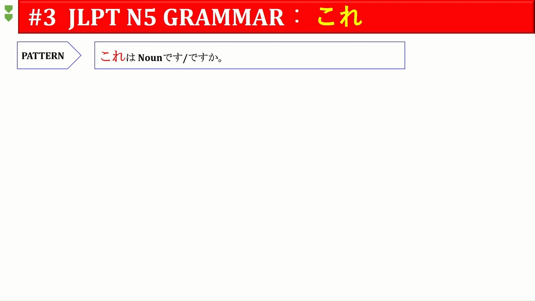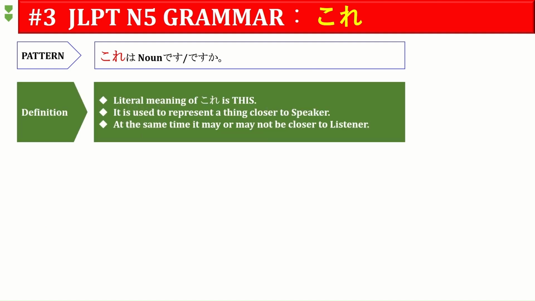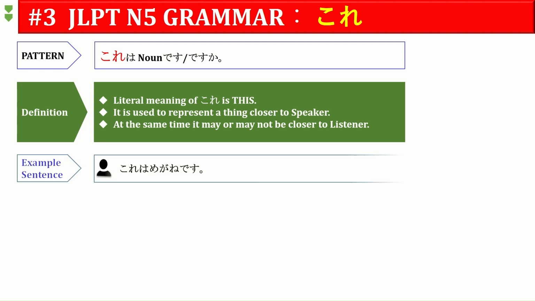Let's see the definition portion. The literal meaning of kore is this. It is used to represent a thing closer to the speaker. At the same time, it may or may not be closer to the listener. Most of the time, it is not closer to the listener. Let's look into the example sentence.